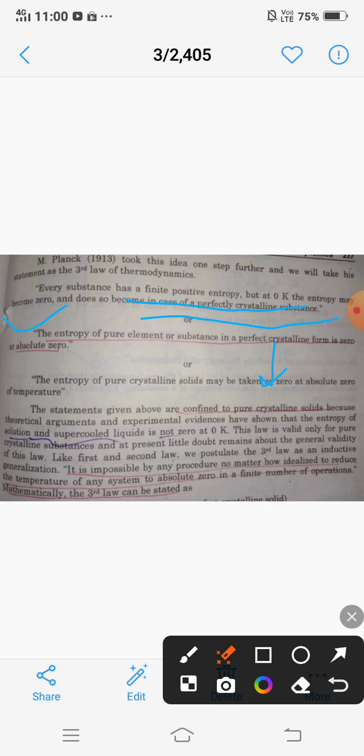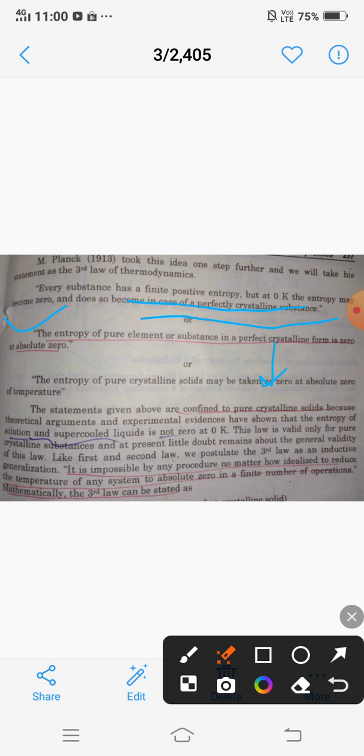Another fact to be noted here is that it is impossible by any procedure, no matter how idealized, to reduce the temperature of any system to absolute 0 in a finite number of operations. It means that no matter how idealized the conditions are in a reaction, a mechanism, or a system, it is impossible to get exactly absolute 0 temperature in a finite number of operations.